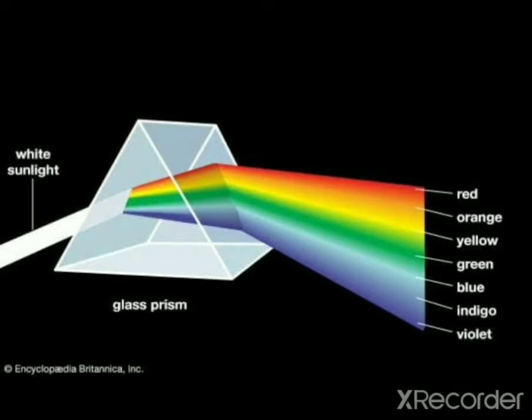First we shall see what is spectrum. When white light is passed through a prism, it spreads out into a series of colored bands. VIBGYOR is obtained and it is called a spectrum. And this spectrum is a continuous spectrum. It is because violet merges into indigo, which in turn merges into blue, blue merges into green, and so on. So the spectrum obtained is known as a continuous spectrum.